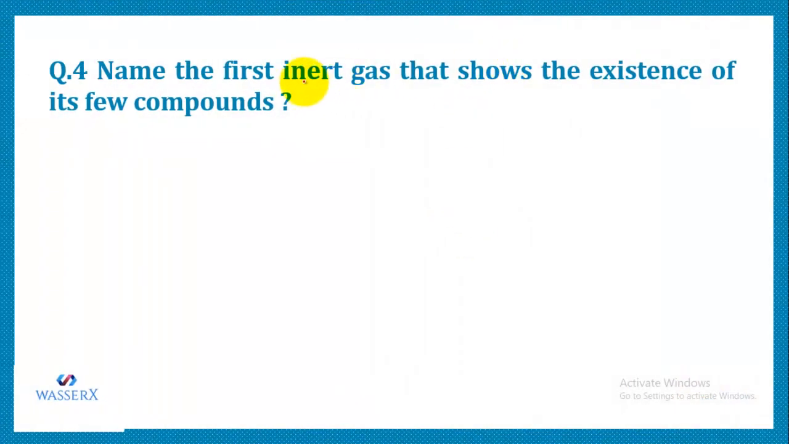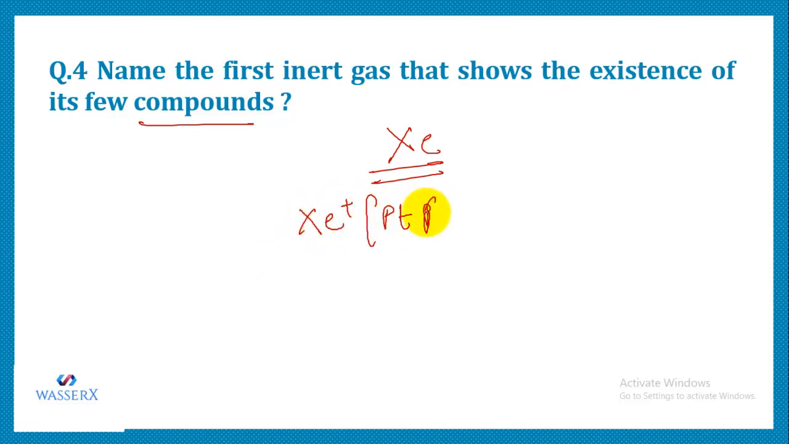Another question is, name the first inert gas that shows the existence of a few compounds. The first noble gas which was said to be able to exist in a combined form was xenon. The compounds of xenon are like this: it basically combines with fluorine.